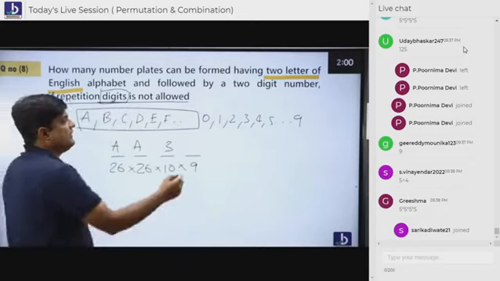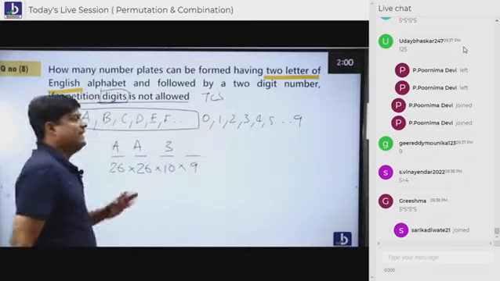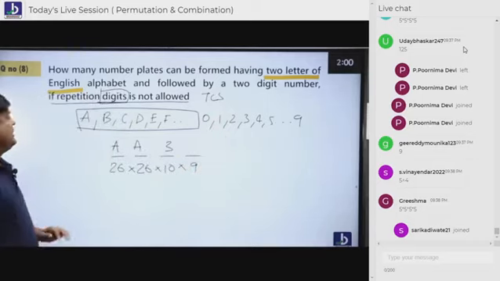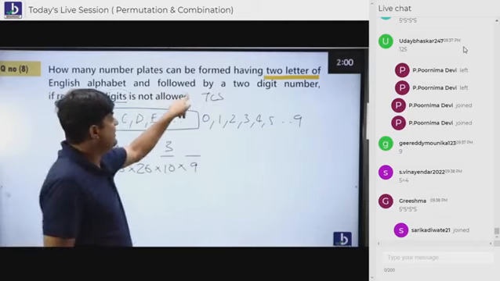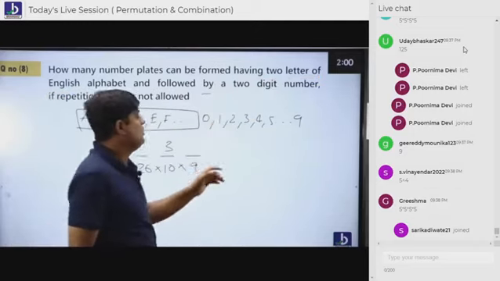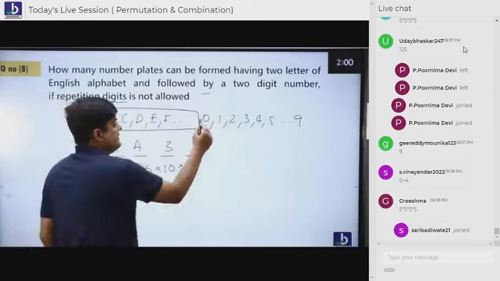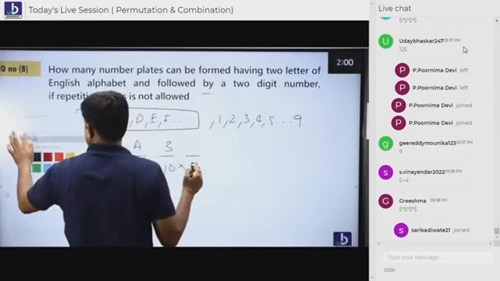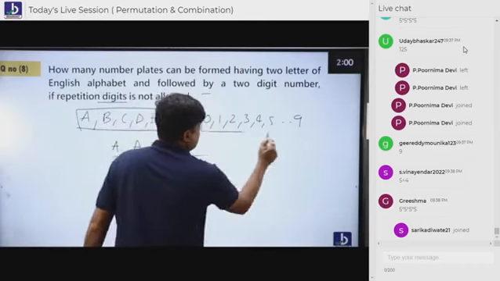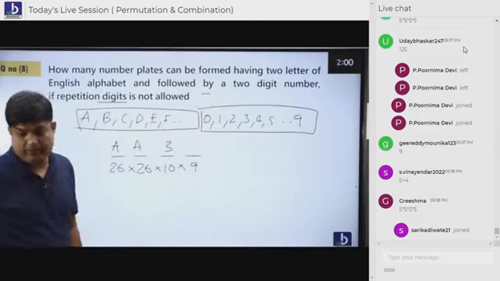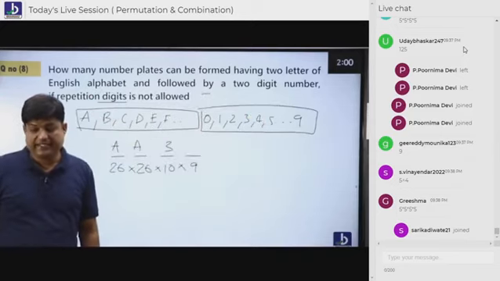So this question was given in TCS, sir. Here, he is saying that English alphabets we are supposed to use. Are you understanding, everybody? Say yes or no. I believe you all have understood this TCS question, that he told you English letters followed by digits. So here it is 26, 26, 10 and 9.